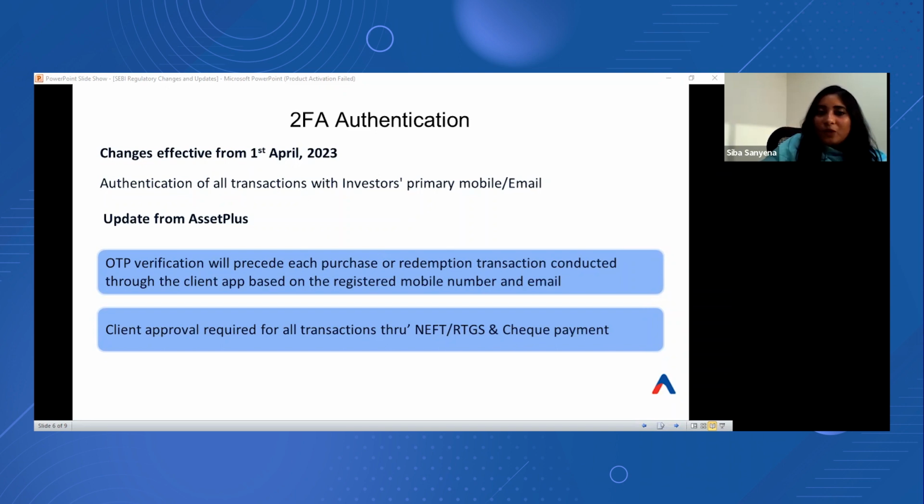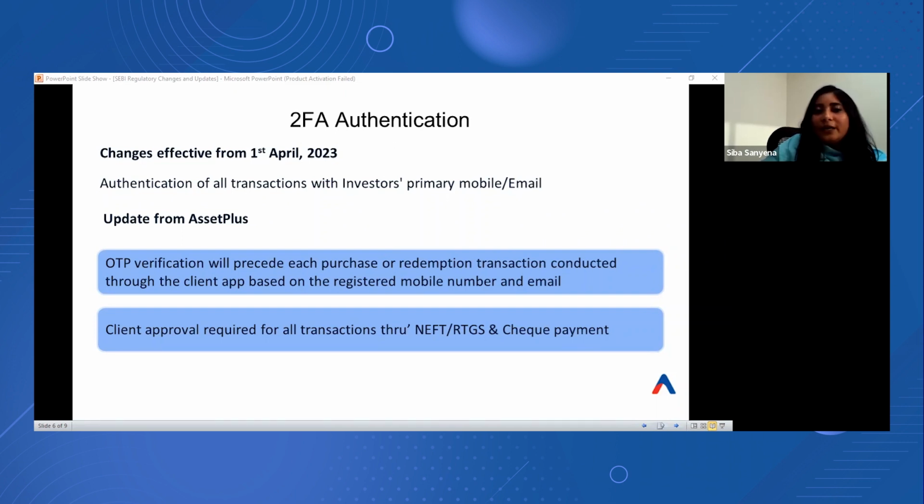This new framework of implementing two-factor authentication for all transactions will come into effect from 1st of April 23. Owing to the new framework, we have also implemented a set of modifications at the system level. Our product and tech team have implemented certain modifications in the system to comply with the new SEBI guidelines, such that from now on, an OTP verification will follow each purchase or redemption transaction conducted through the client app, based on the registered mobile number and email ID.